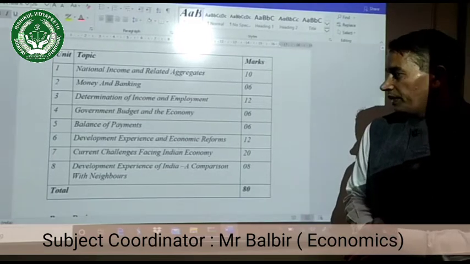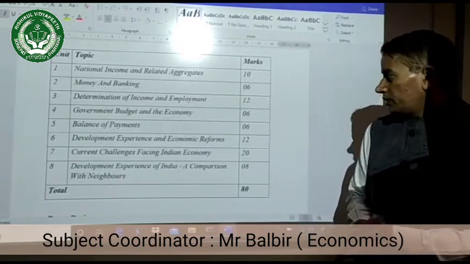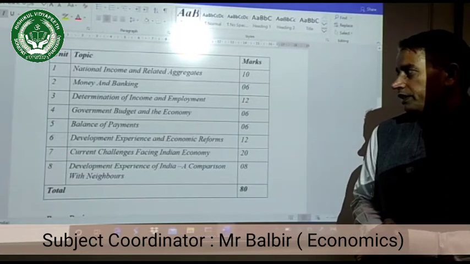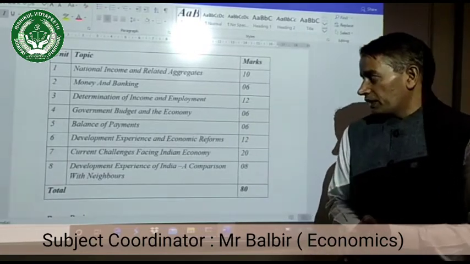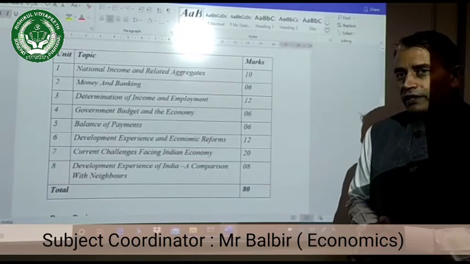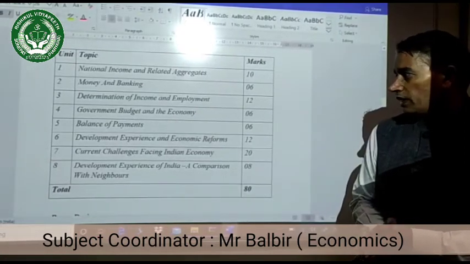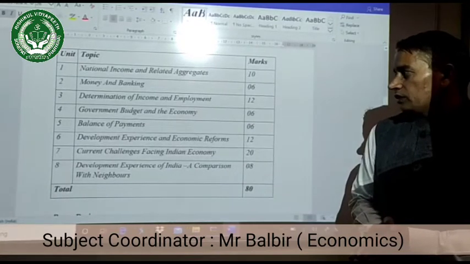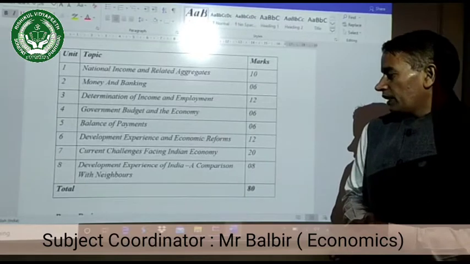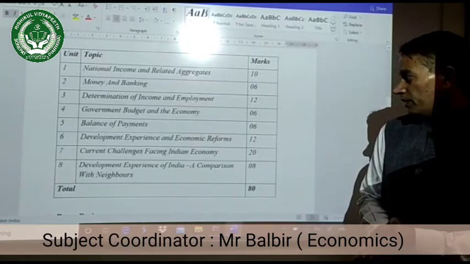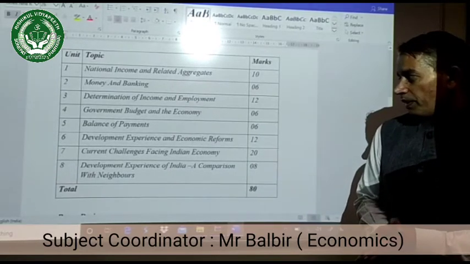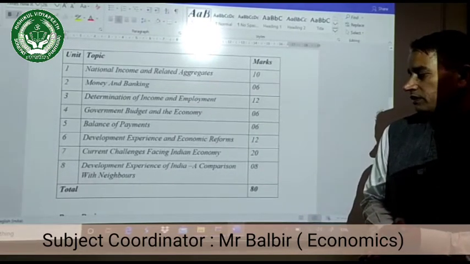The second unit is money and banking, that is a small unit and has 6 marks. Under this unit there are 2 chapters, one related to money and the second related to banking. The third unit is determination of income and employment. Under this unit there are 4 topics which carry 12 marks. And unit number 4, that is government budget and the economy, carries 6 marks. Next is balance of payments, which carries 6 marks.